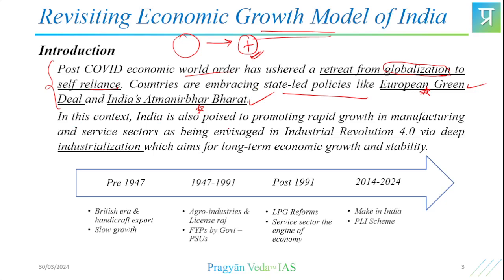In this context, India is also poised to promote rapid growth in manufacturing and service sectors, right? When you talk about economic growth, what quickly comes to your mind is the primary sector, secondary sector, and tertiary sector. And keeping in mind the Indian scenario, you need to write that India is promoting manufacturing and service sector growth, envisaging Industrial Revolution 4.0. These are keywords, catchy words that come in the news pertinent to a particular subject, say economy. Here you need to sprinkle that in the answer via deep industrialization, which aims for long-term economic growth and stability. That's a very good start.